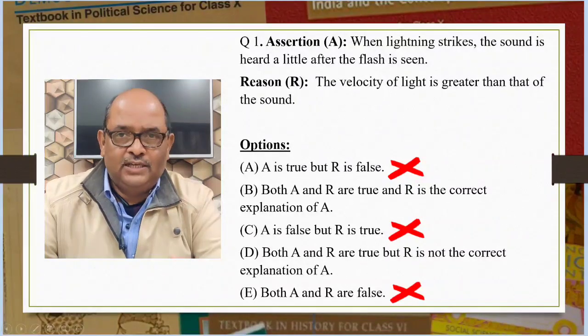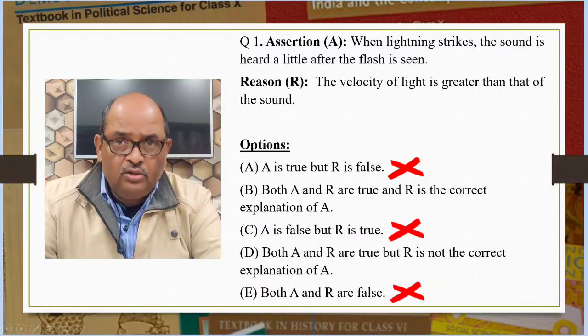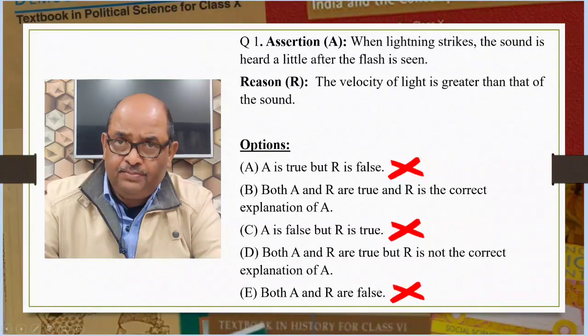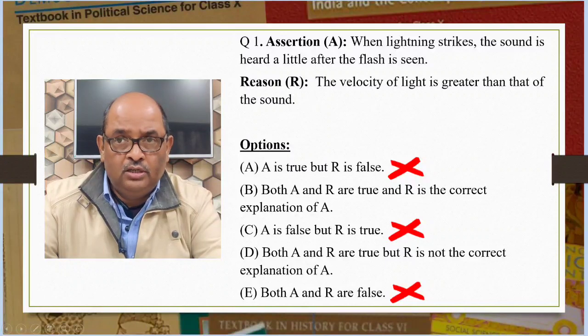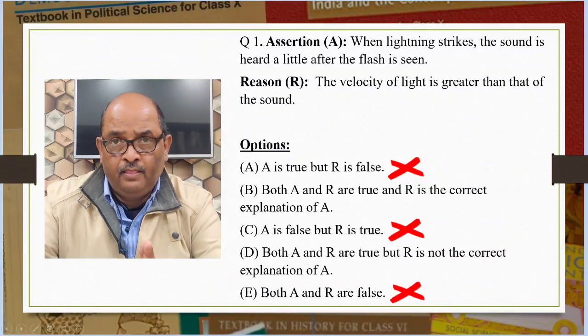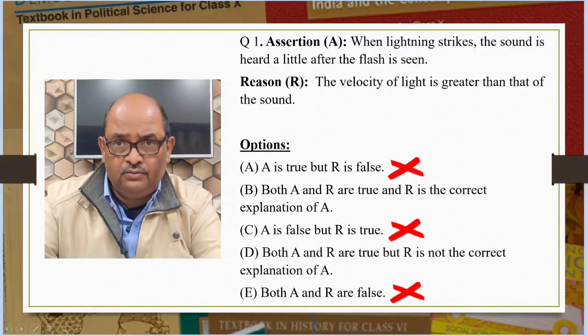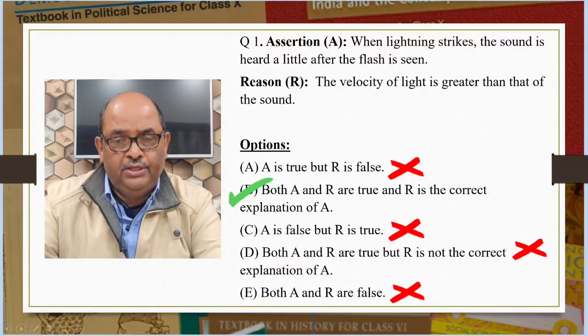So, which all options are left? Option B and option D. Both of these options accept that A and R are true, but differ on whether R is the correct explanation of A. Now, since we know what is the velocity of light and what is the velocity of sound, we know which travels faster. This helps us to come to another conclusion that R, that is reason, is the correct explanation of A. So our answer will be option B.